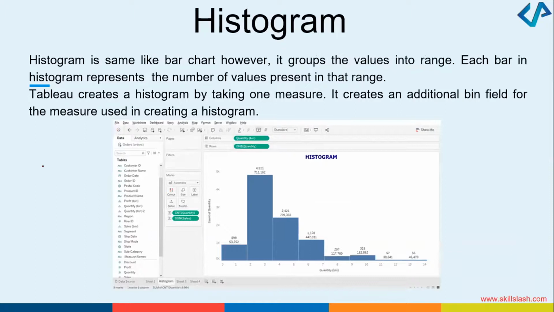You can create histograms. Like we discussed, bar graphs can be created. Similarly, histograms. What is the difference between histogram and bar graph? How many of you know?